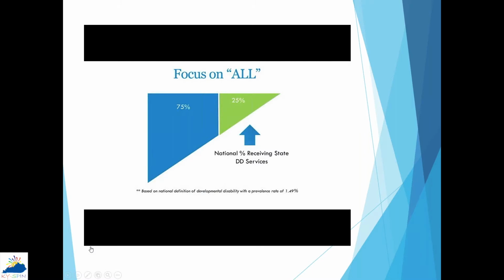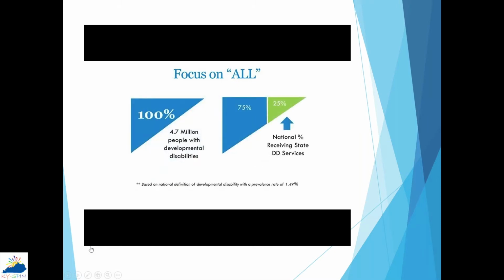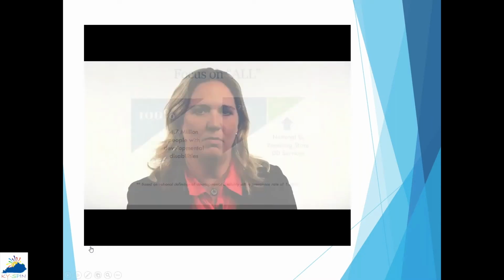When we first set out to develop this framework, we wanted to recognize that when we're talking about people specifically with developmental disabilities, we aren't just talking about those that receive services, but rather all people, the 4.7 million people that are estimated to have a developmental disability in the United States. As we developed the framework, though, we realized this framework was much more universal, that could be used for all people. It could be used for family members, for grandparents, by siblings, for lots of different reasons, not only for the reason of helping people with developmental disabilities.